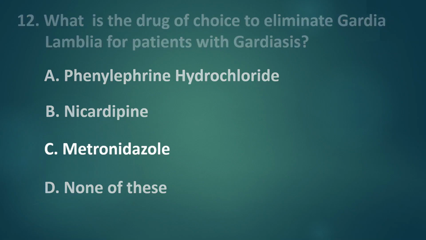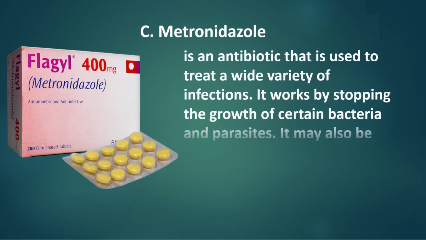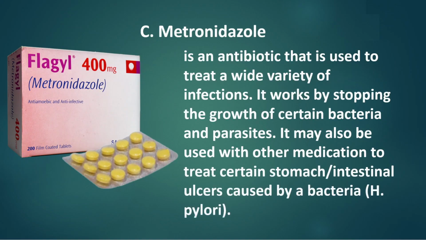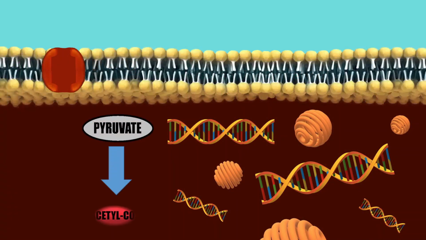The correct answer is C. Metronidazole. It is an antibiotic that is used to treat a wide variety of infections. It works by stopping the growth of certain bacteria and parasites. It may also be used with other medication to treat certain stomach or intestinal ulcers caused by the bacteria H. pylori. Inside the cell of the parasite, pyruvate is converted to acetyl-CoA, which is a source of energy.